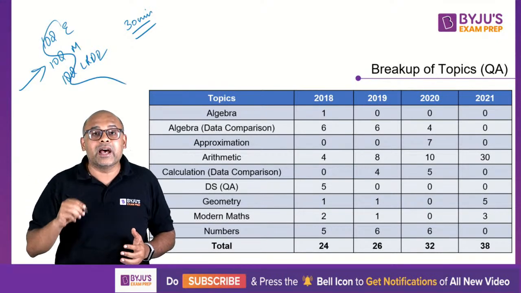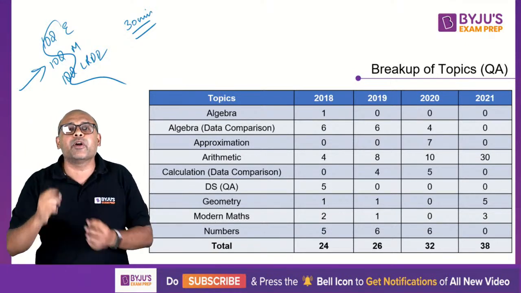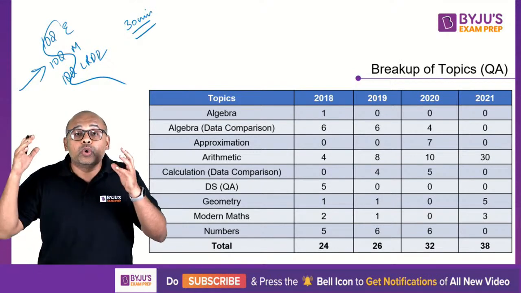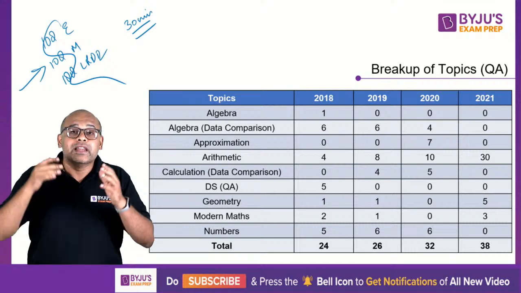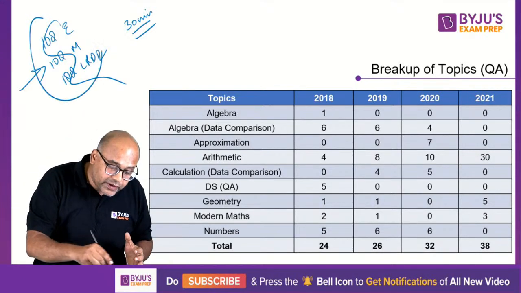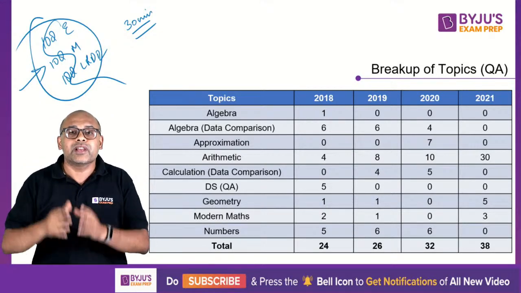When they're all jumbled up, you'll start spending time reading everything. That will take a little bit of time, even if it takes 3-4 minutes away from you, because there are 200 questions, and you have to search for what you want. Therefore, that will decrease the number of questions you can attempt. If I jumble up the same 30 questions and give them to you in 30 minutes, you will not get the same score. You will get a slightly lower score.